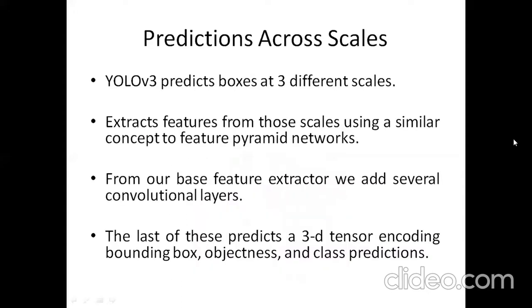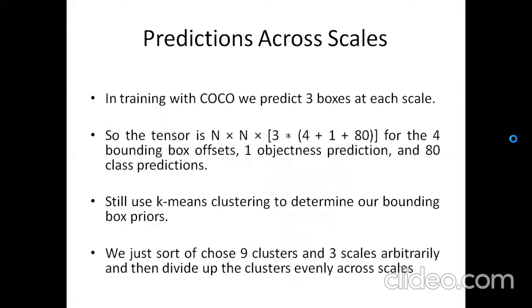Prediction across scales. YOLO v3 predicts boxes at 3 different scales, extracting features from those scales using a concept similar to feature pyramid networks. From our base feature extractor, we add several convolutional layers. The last of these predicts a 3-dimensional tensor encoding bounding box, objectness and class predictions. In training with the COCO dataset, we predict 3 boxes at each scale. So the tensor is n cross n cross 3 into 4 plus 1 plus 80, for the 4 bounding box offsets, 1 objectness prediction and 80 class predictions. Here n cross n is the size of the input image.